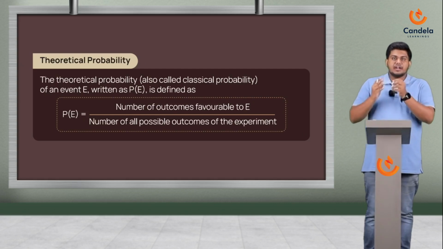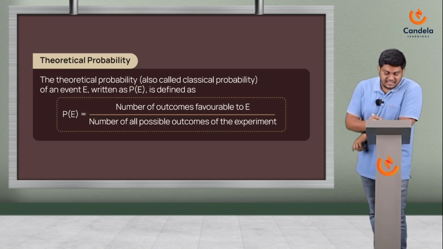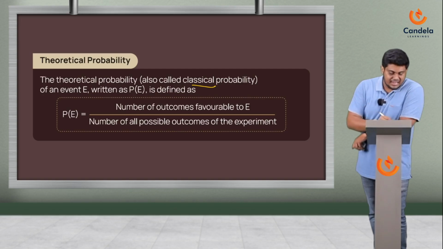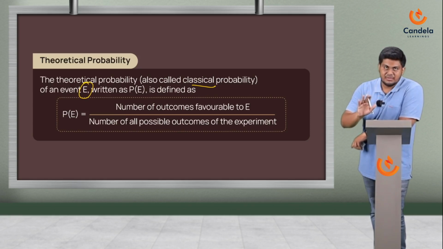So coming back to our original point, that is theoretical probability, also called classical probability. The theoretical probability of an event E, written as P of E, is defined as P of E is the number of outcomes favorable to E divided by the number of possible outcomes. Too difficult, guys. I'm going to do an example and from there it will be easy for you. Don't have to worry about this particular point.